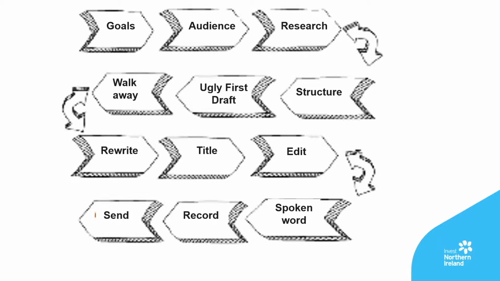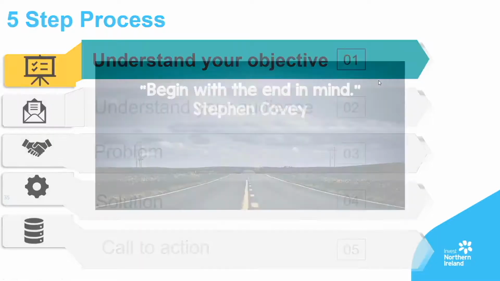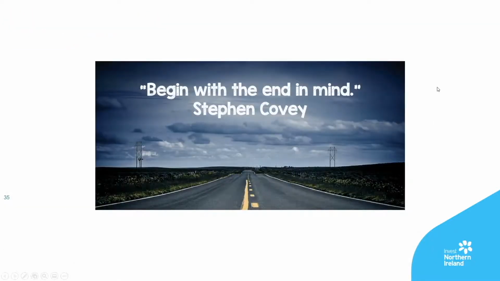Let's break this down into more manageable steps. I'm going to walk you through our 5-step process, and we will look at each of these steps in turn. The first step is to start to think about your objective. What is the objective of your pitch? Before you start crafting your pitch, consider what you're trying to achieve with your video. So effectively, you've got to begin with the end in mind. What's your goal? What are you trying to achieve?